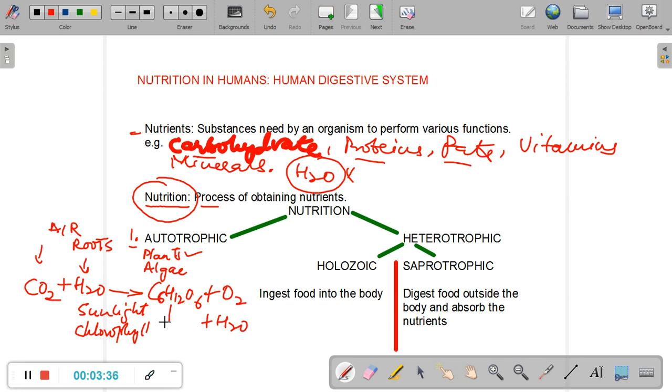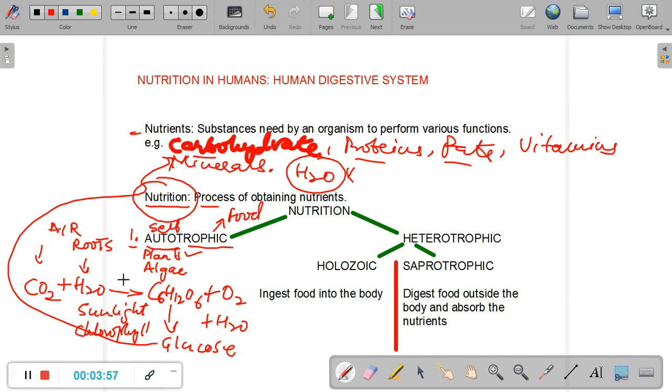But what have the plants made? They have made glucose for themselves, which is a carbohydrate. That's why the mode of nutrition in plants is called autotrophic. Auto means self and trophic means food. So plants can make their own food using very simple molecules around them. They can make nutrients for their own cells. Now you might be thinking, can they also make proteins or fats? Yes, they can. They can use these carbohydrates to further make proteins and fats and even vitamins.